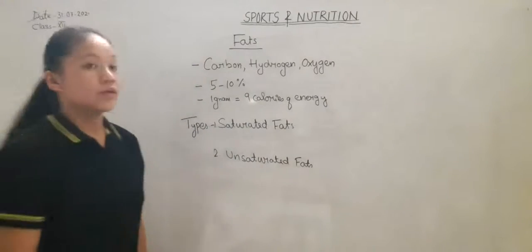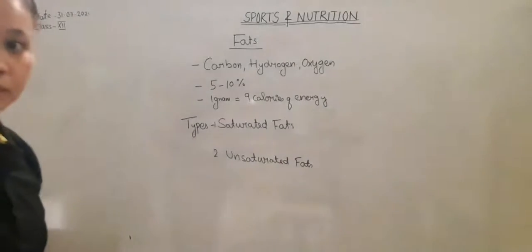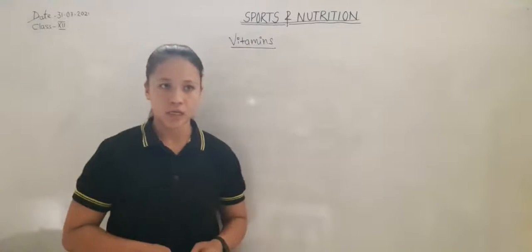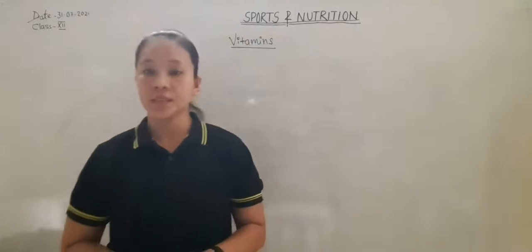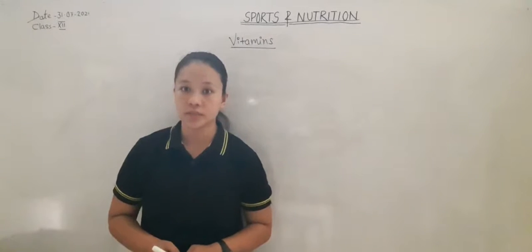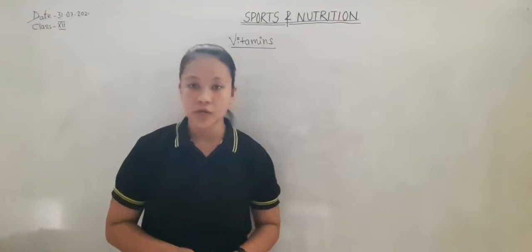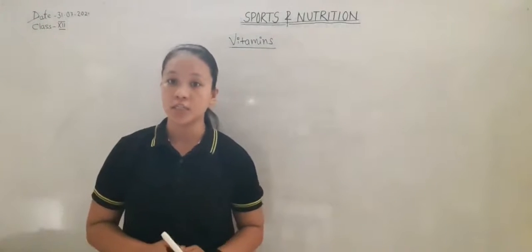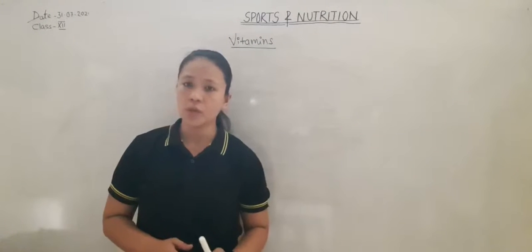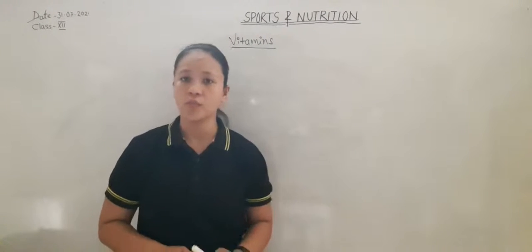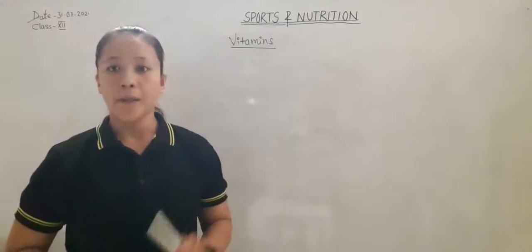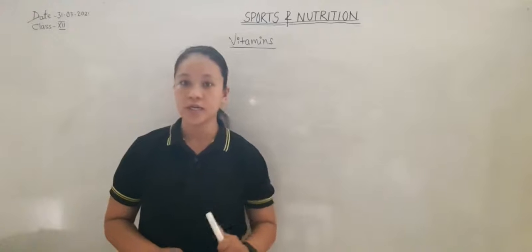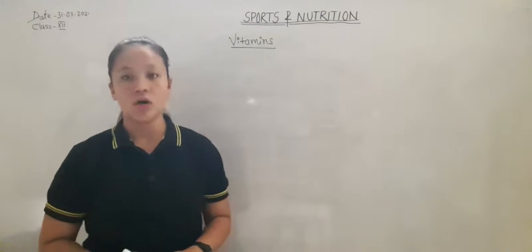Next is vitamin. Vitamins are compounds of carbon. Vitamins are micronutrients which are required in small quantity, but they are very essential for normal functioning of our body.